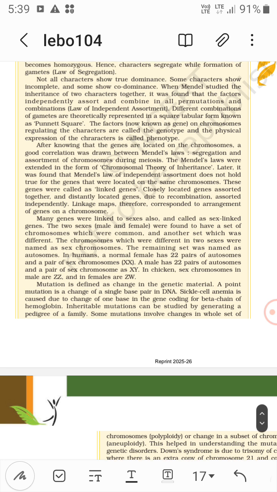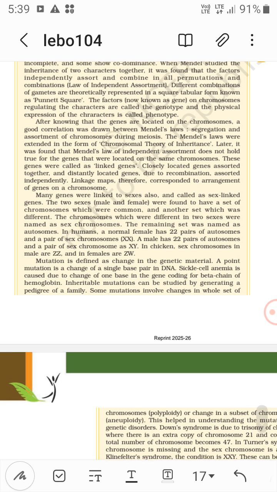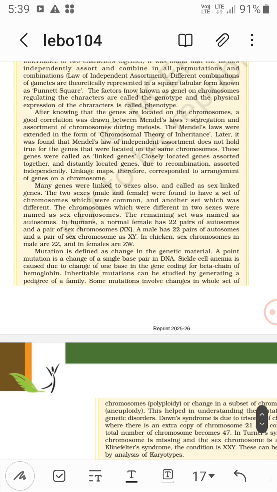Later it was found that Mendel's law of independent assortment does not hold true for genes located on the same chromosome because they showed linkage. These genes were called linked genes. Closely located genes assort together, so they do not assort independently.